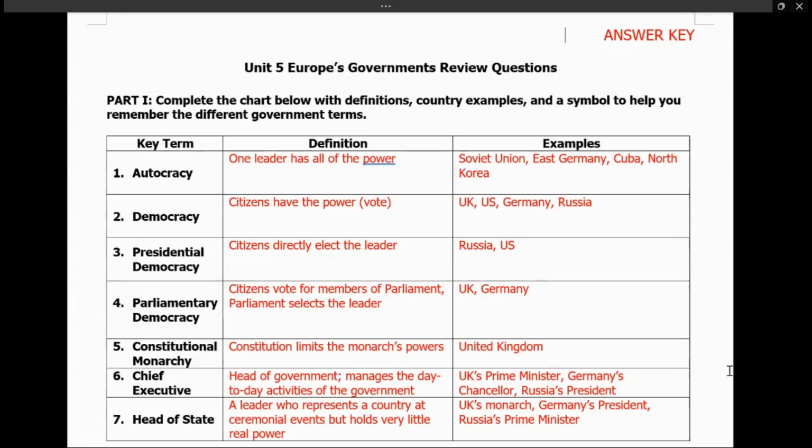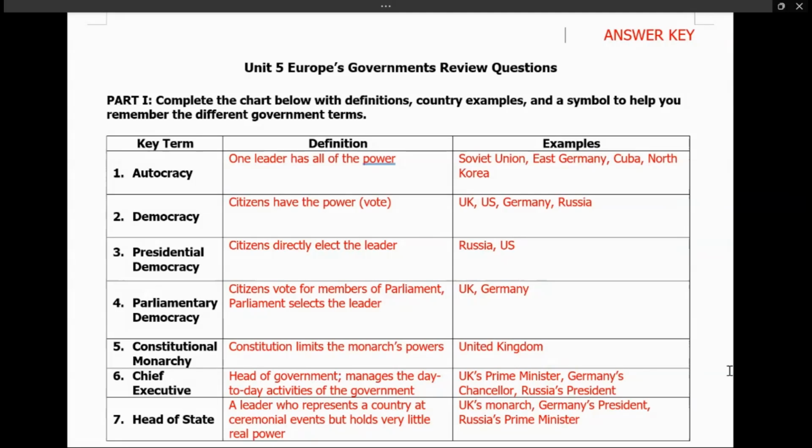The United Kingdom calls their leader prime minister. In Germany, they call their leader chancellor. And in Russia, they call their leader president. And as you guys notice, out of these three countries, Russia is the only one that has the name president as their chief executive. And of course, they're the only one that has presidential democracy.